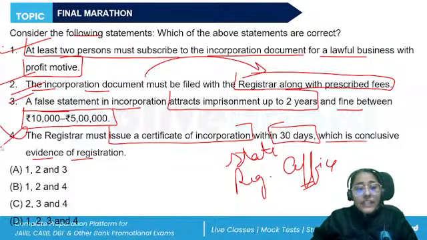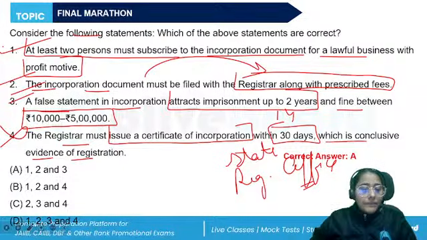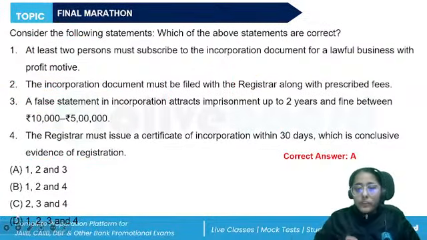But the fourth statement says that the registrar will issue a certificate within 30 days. No, when the application has been made, the registrar will issue the certificate within 14 days, not 30 days. All right, within 14 days. So the correct answer should be A, 1, 2, and 3. All right, this is the whole process of registration.